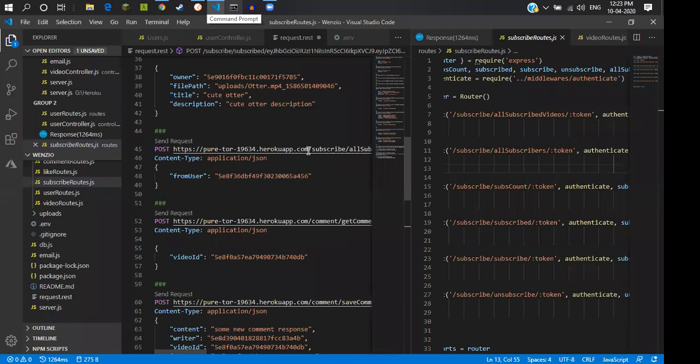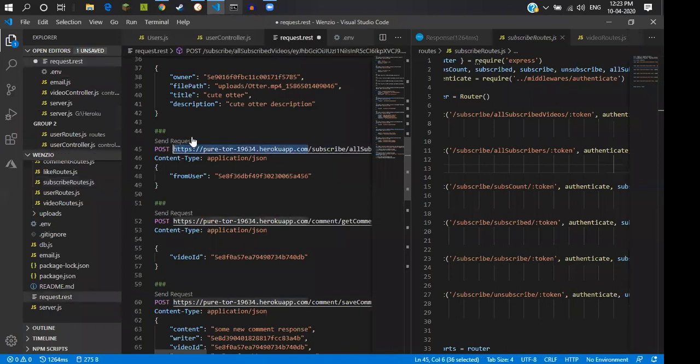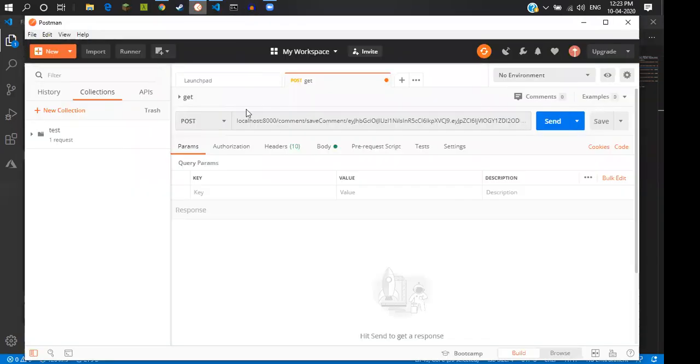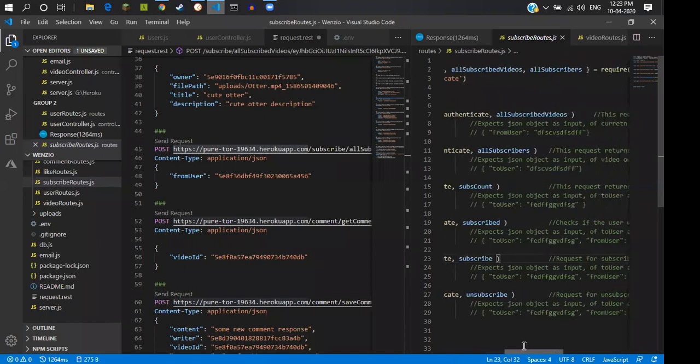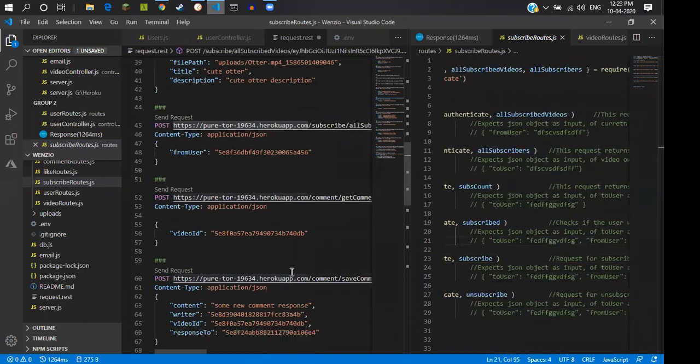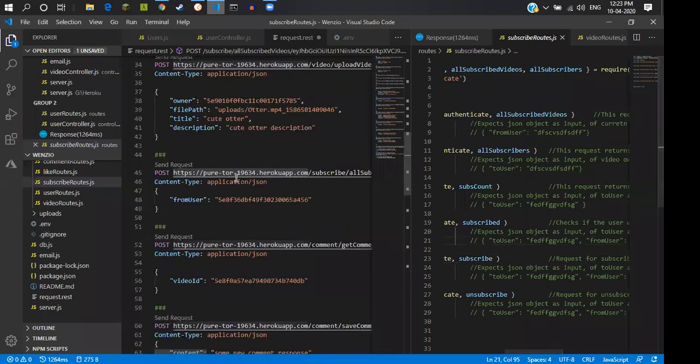Let me first copy this name. So we check whether subscribed or not. Now next we will do the subscribe. For that we again need the same input JSON object. Where was subscribe?